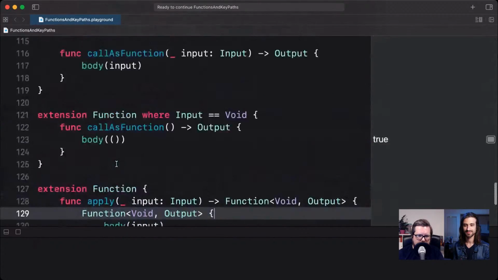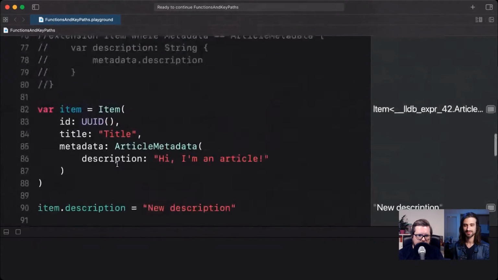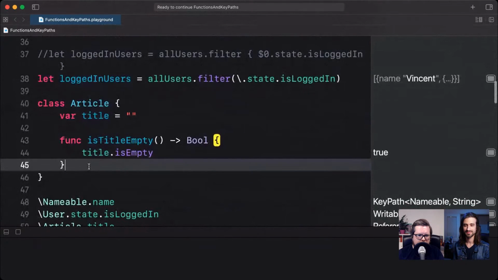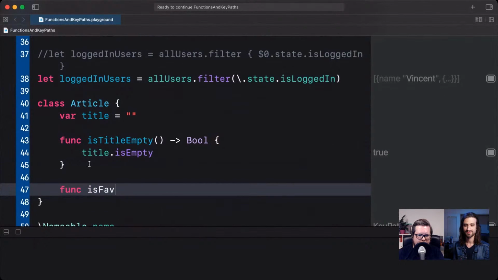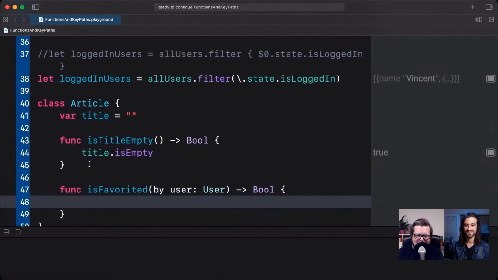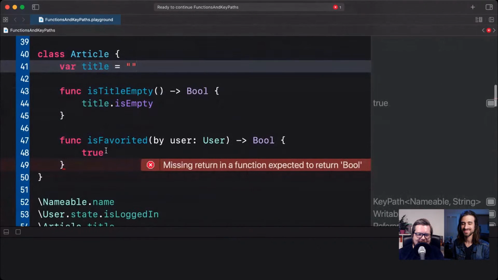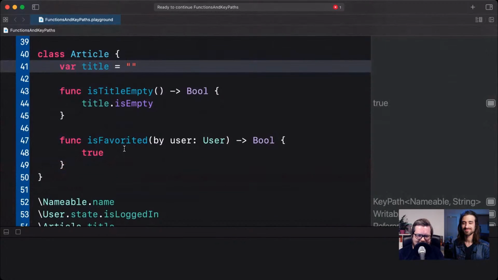To illustrate that, let's scroll up again here to our article that we had, and we can say here, for example, isFavoritedByUser. It would be a little bit strange to have the article type maybe know about this, but again, it's a demo, right? We don't have time to write a whole application here. I mean, the title was not advice on architecture, so it's function and KeyPath. It's fine. And we can say it's always favorited. Like all the articles are favorites in this application.